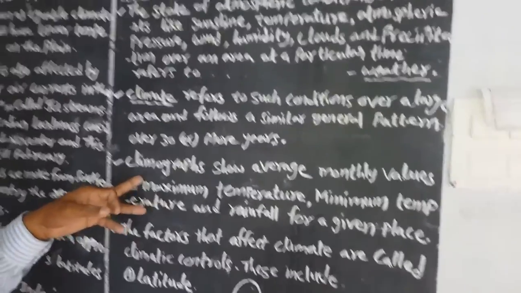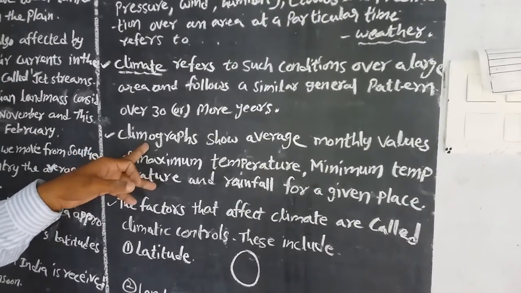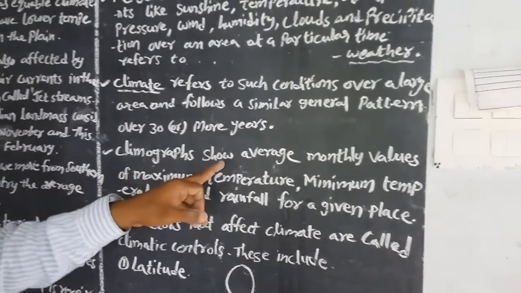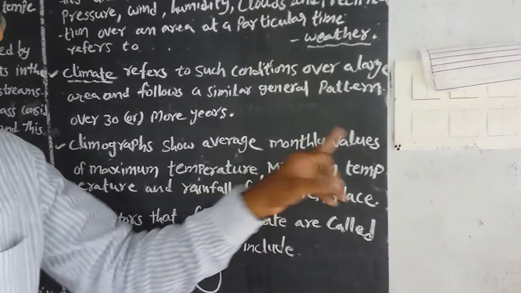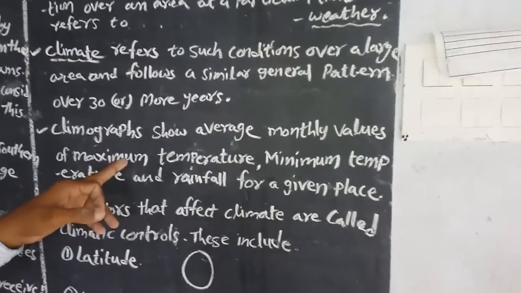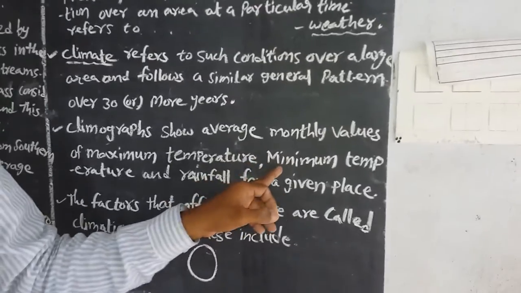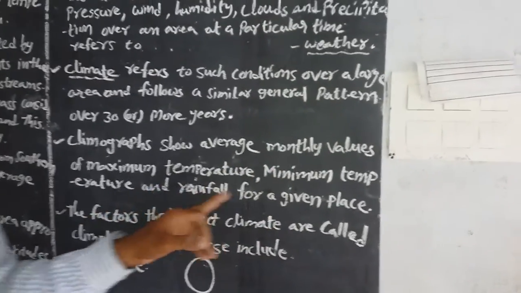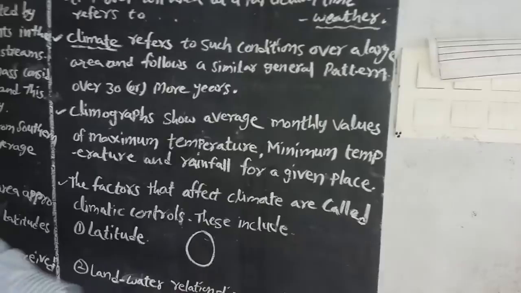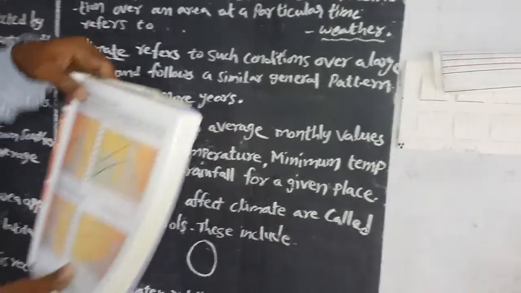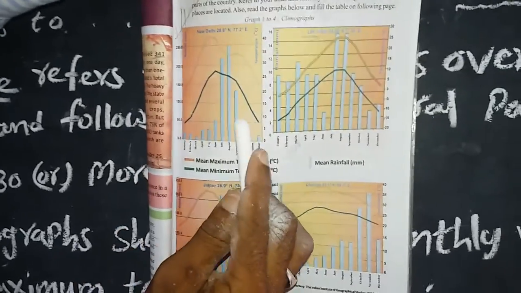Next, climographs. What do we mean by climographs? They show the average monthly values of maximum temperature, minimum temperature and rainfall for a given place. Suppose in this area, here is the calculation of the climographs.